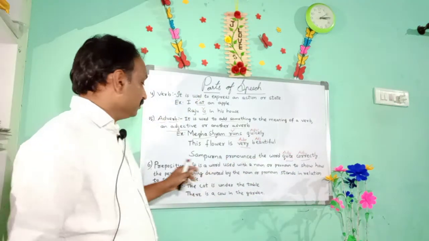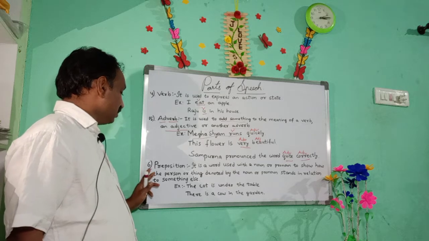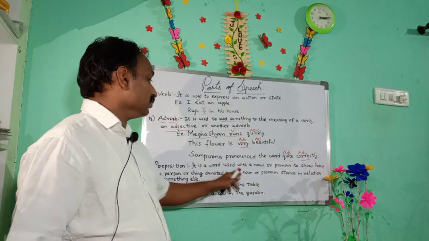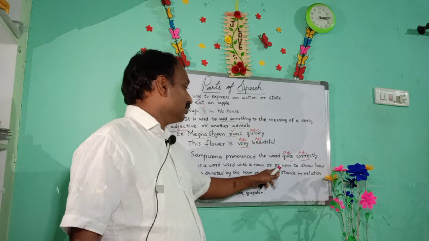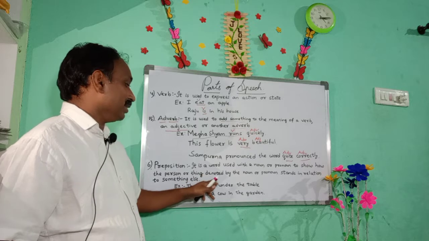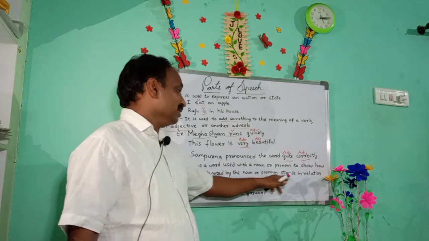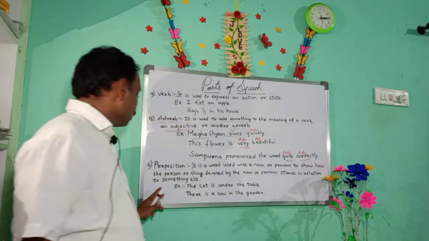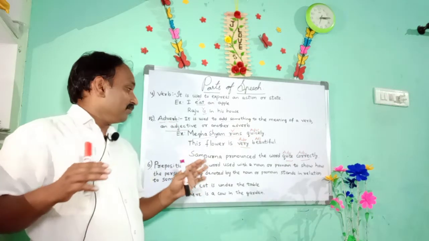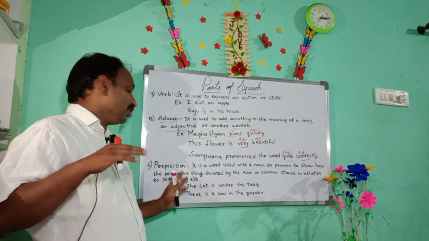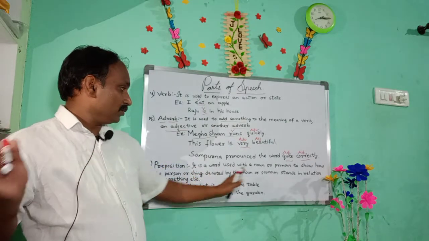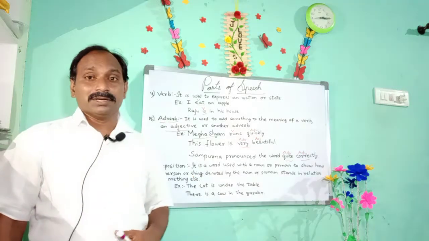Next, the sixth part: preposition. It is a word used with a noun or pronoun to show how the person or thing denoted by the noun or pronoun stands in relation to some other part of the sentence.